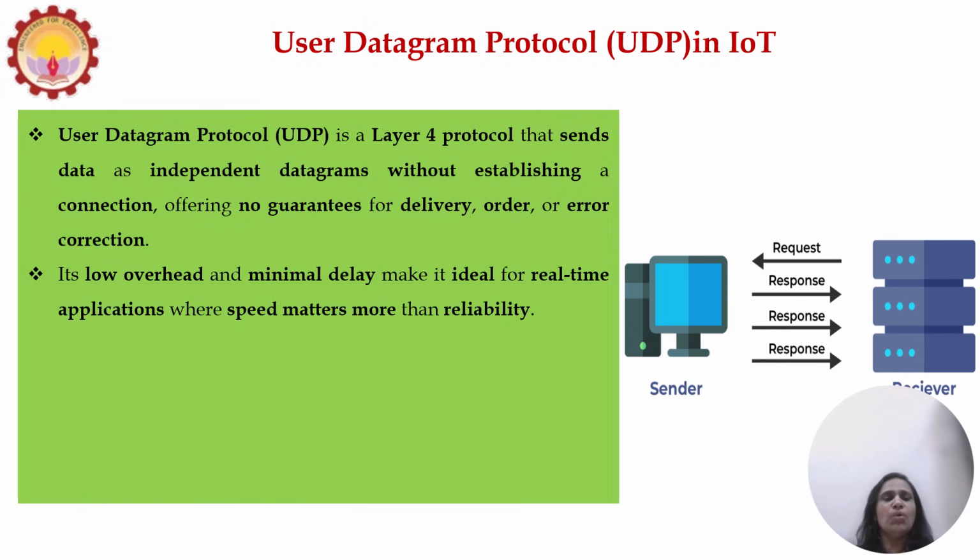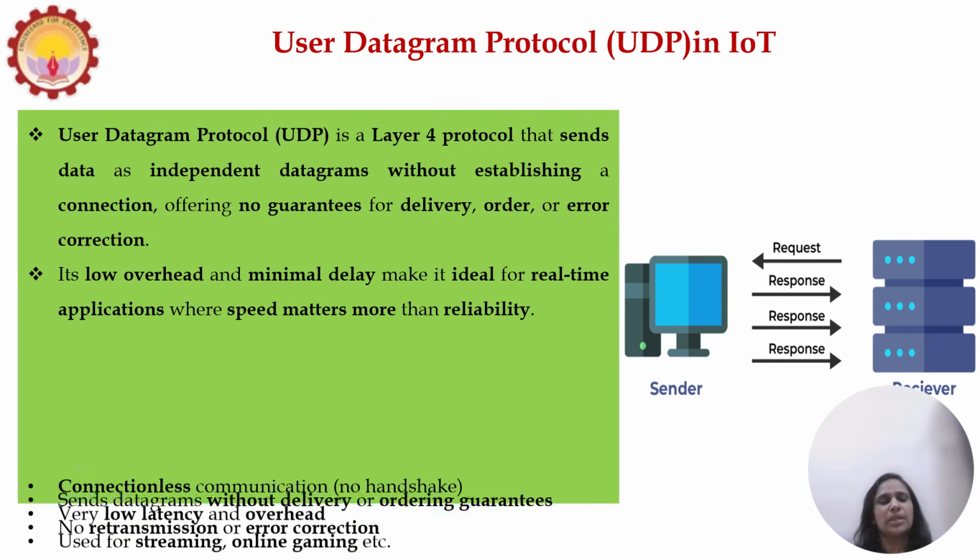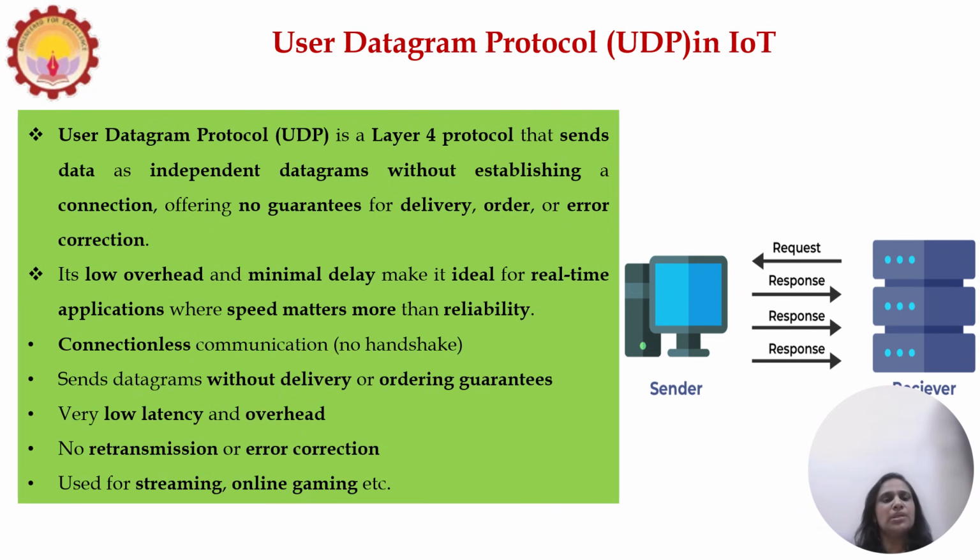The low overhead and minimal delay make it ideal for real-time applications where speed matters more than reliability. Connectionless communication sends datagrams without delivery or ordering guarantees, with very low latency and overhead.